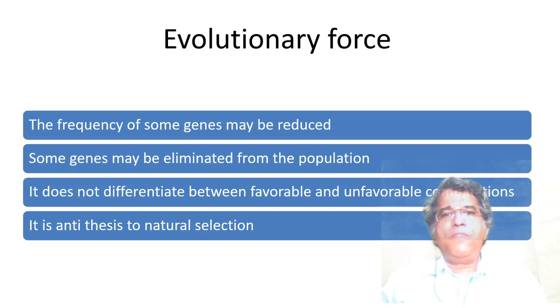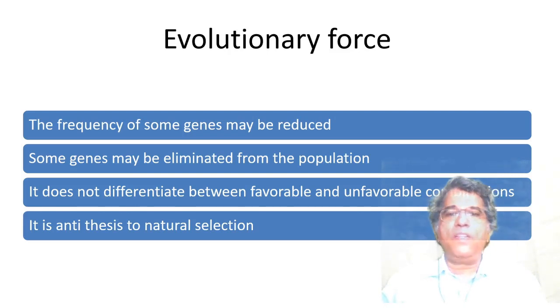And genetic drift, even today, is considered one of the most important evolutionary forces. The frequency of some genes may be reduced and some genes may be eliminated from the population altogether. And as I already told, genetic drift does not differentiate between favorable and unfavorable combinations.